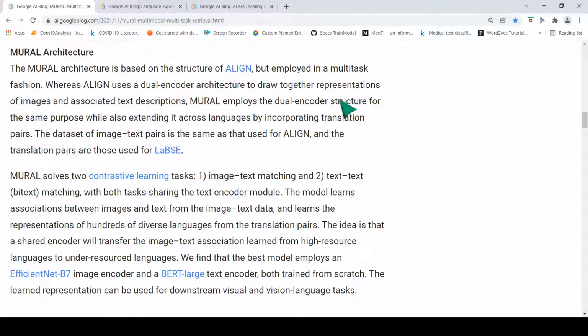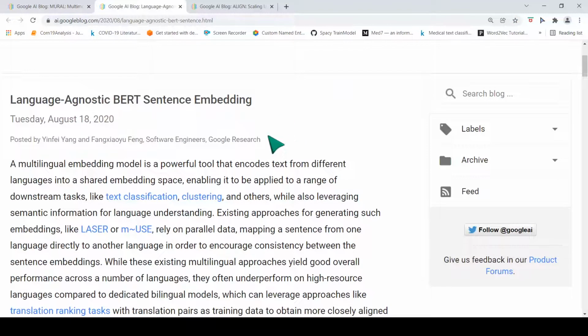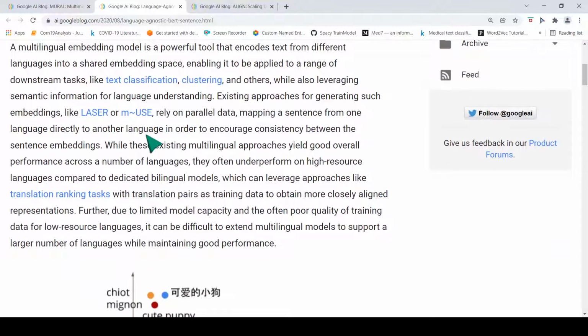MURAL also employs this dual encoder structure for the same purpose, but it also extends it across languages by incorporating translation pairs. The dataset of image text pairs is the same as that used in ALIGN, and the translation pairs are those used in Language-agnostic BERT Sentence Embedding.